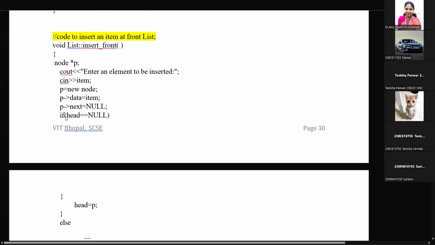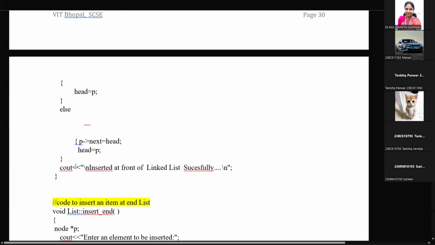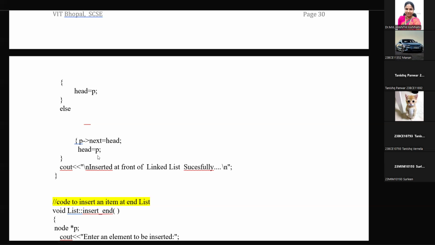Now we are checking the condition. If head equals null, then the newly created node p becomes the head. Else, it will be the second node. p points next becomes head. Head equals p.